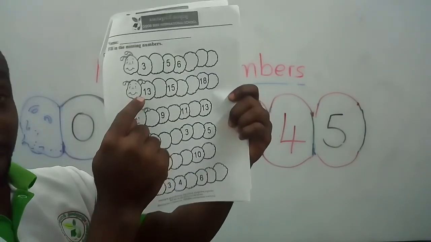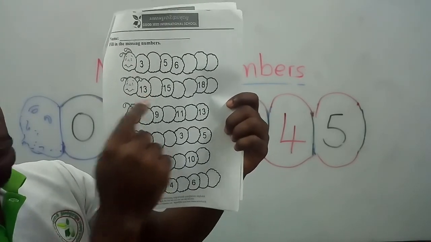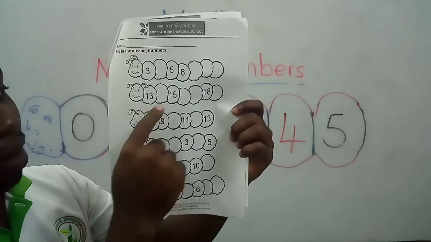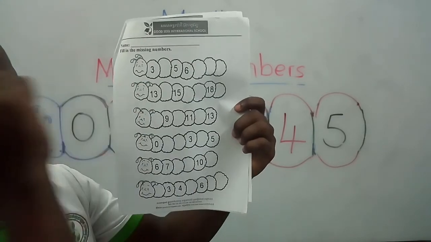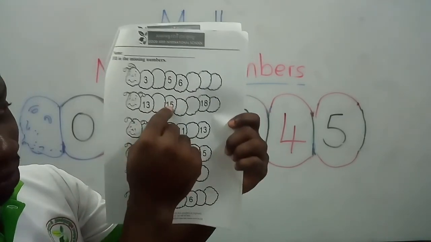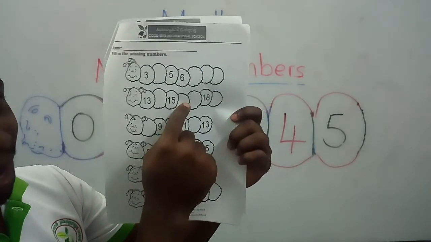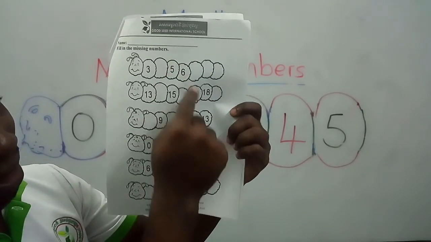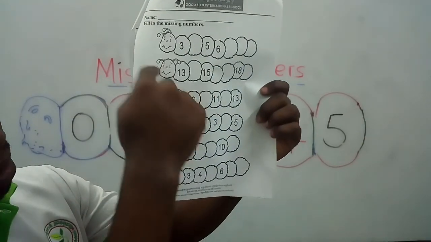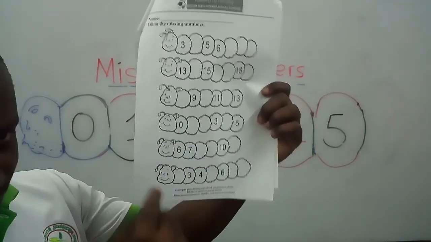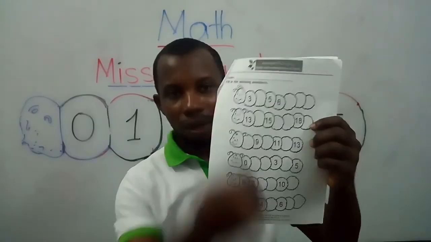Very good. Now, the second one here, we have number 13. Now, you are going to look for the missing number after number 13. Good. The next number after number 13, you are going to look for it. Then we have 15, and you are also going to look for the next number after number 15, and this and this. Very good. So make sure you do it all from 1, 2, 3, 4, 5, 6. So you are going to follow the examples on the board and you look for the missing numbers on your worksheet.